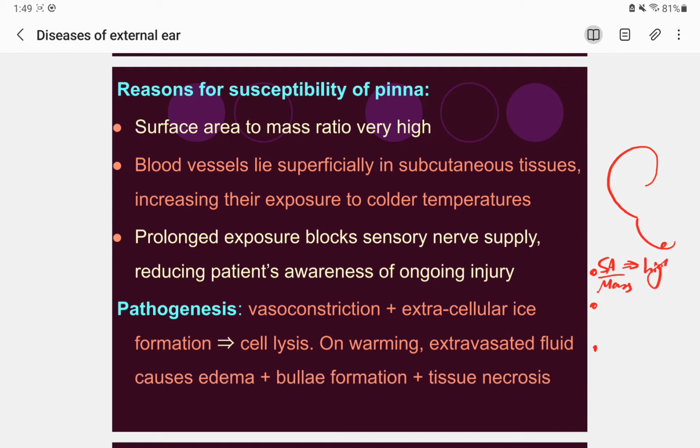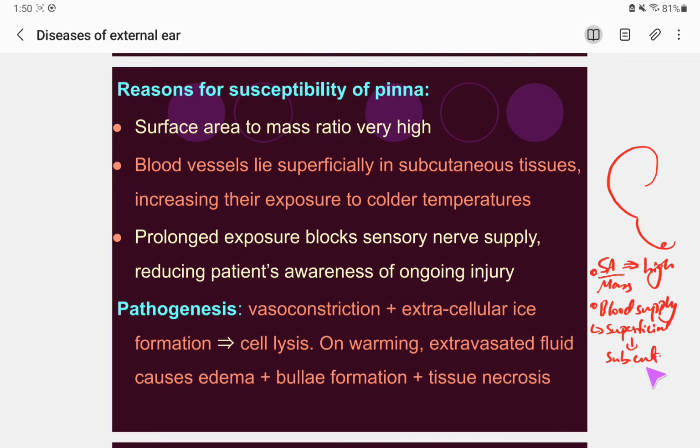Number two is the blood supply, which is supposed to give nutrients as well as heat to the organ. The blood supply is very superficial, that is, on the subcutaneous layer.